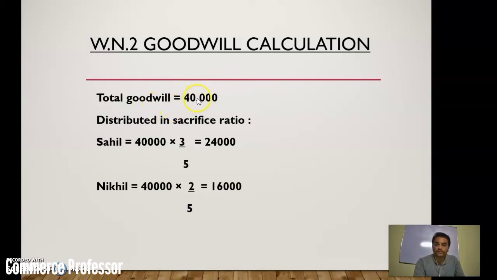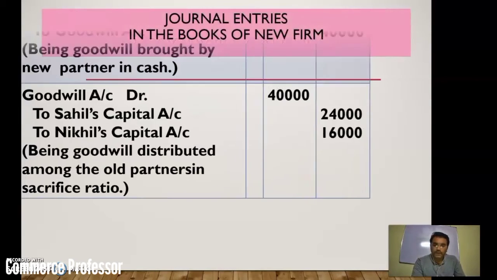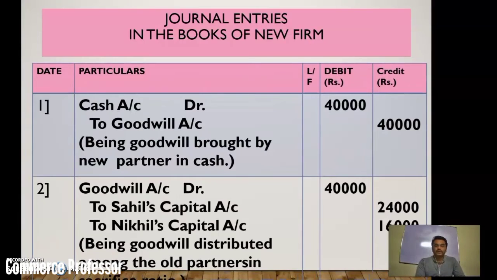So the total goodwill which Bharat brought, 40,000, is distributed in the sacrifice ratio. So 40,000 into 3 upon 5 is equal to 24,000. Nikhil's share was 2 upon 5, that's why 40,000 into 2 upon 5. So ultimately you will get the figures 24,000 and 16,000, which should be credited to whom? To the old partners. We first have to find the journal entries, because the journal is the base for writing the ledgers or the posting in the ledger.